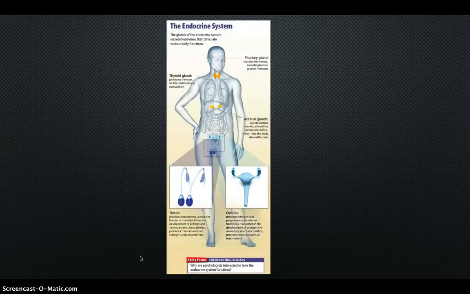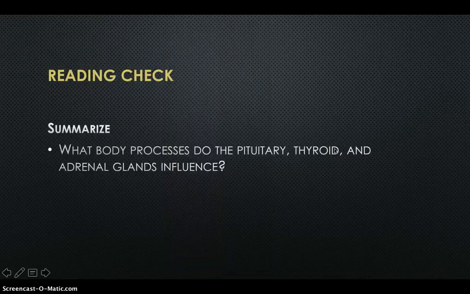And here is a visual of the endocrine system. The glands of the endocrine system secrete hormones that stimulate various body functions. You can see pituitary gland, thyroid gland, your adrenal glands, and then depending on your sex, you would have ovaries or testes. In your first reading check, what body processes do the pituitary, thyroid, and adrenal glands influence?